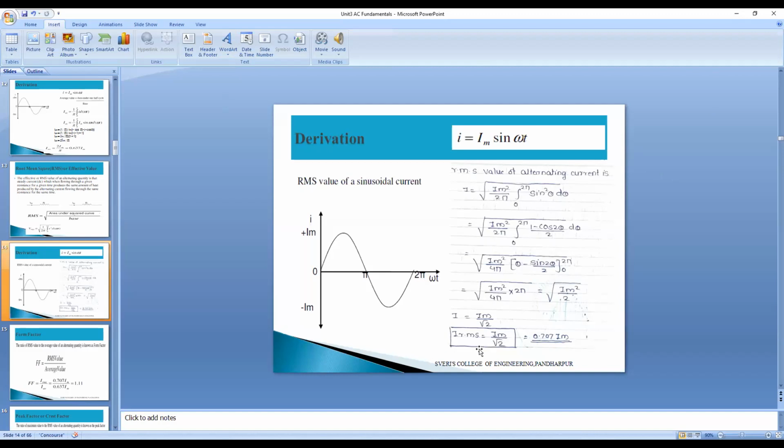Last equation, IRMS equal to only capital I is also correct. I equal to Im by root 2 equal to 0.707 Im.